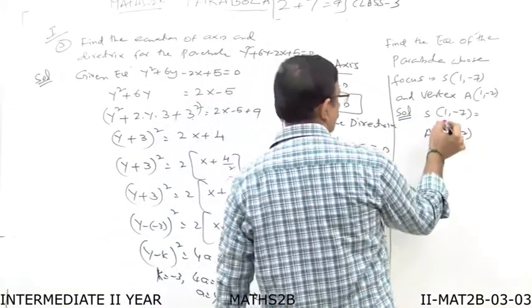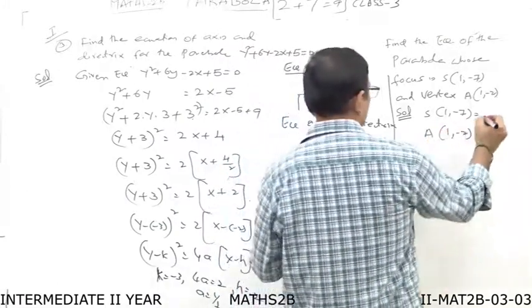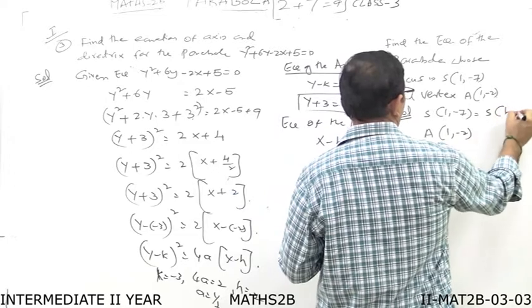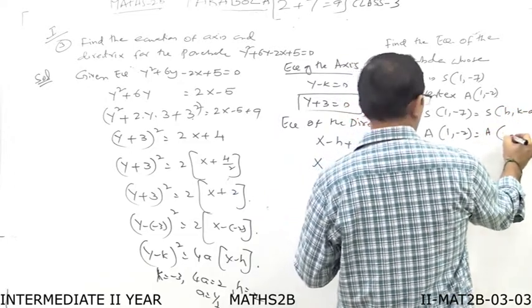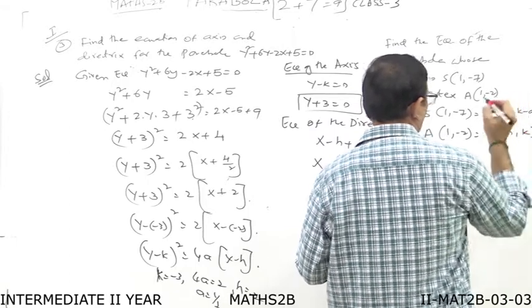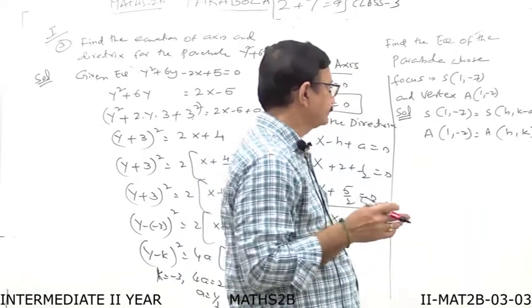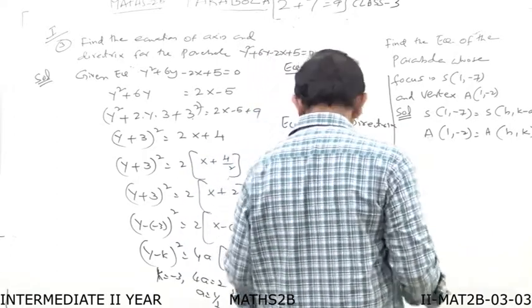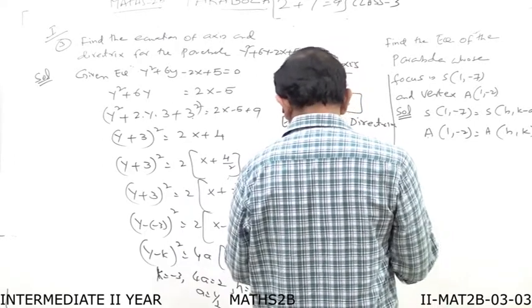The x coordinate is 1 in the focus and in the vertex also the x coordinate is 1. So you compare this with the formula: focus is (h, k minus a) and vertex A is (h, k). In this also the x coordinate is the same, that is h. Therefore, in this case, we want here the equation of the parabola.